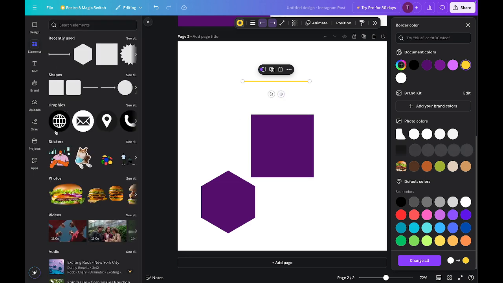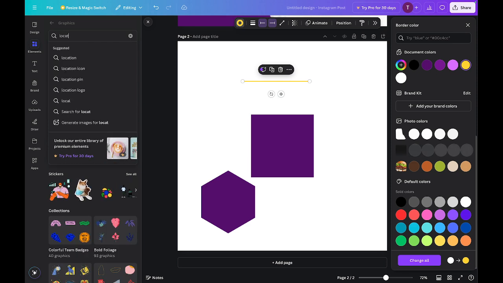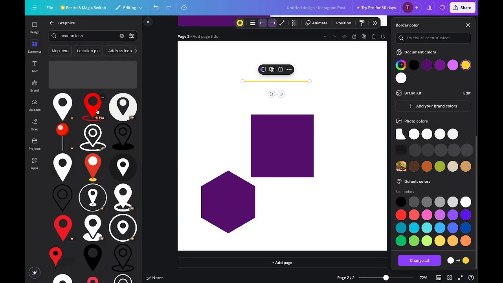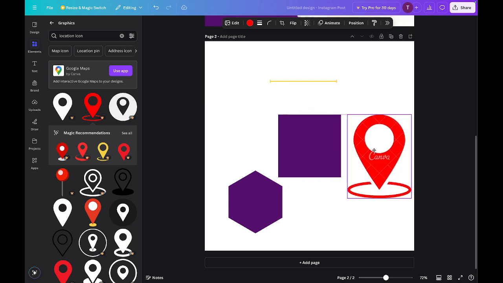Let's go back. We have graphics, and you can see all. You can search more. For instance, if we're looking for a location icon, I can see if I've seen what I'm looking for. I can click and bring it in. It's that simple and straightforward. Canva is that easy and straightforward.